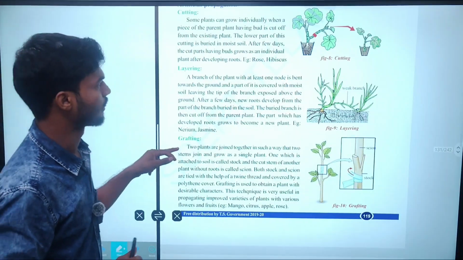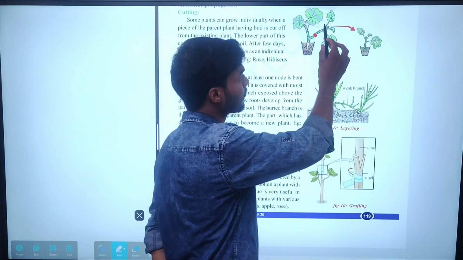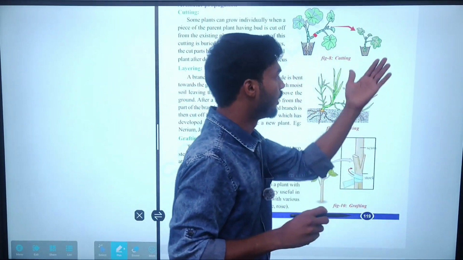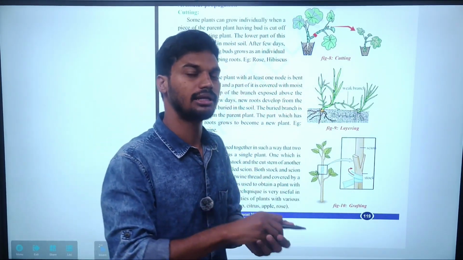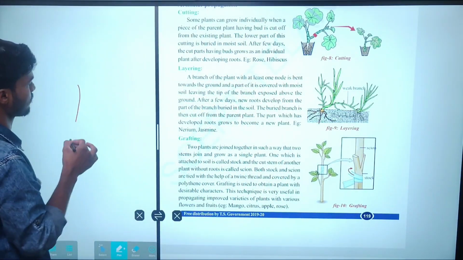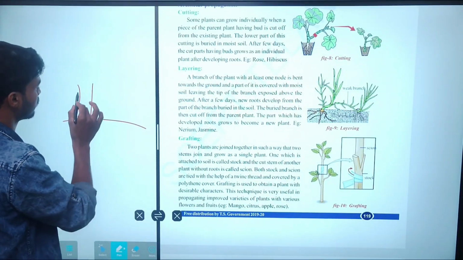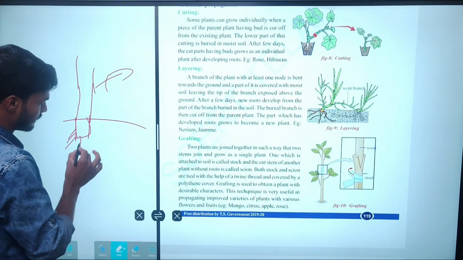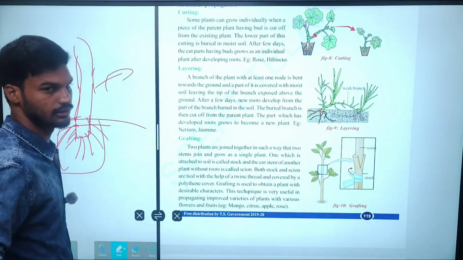First given is cutting. Look at this plant, you can get the idea regarding cutting. Simply separating the stem of a plant, any part of the stem, and placing it in a pot, inside the ground soil, is known as cutting. So the separated stem is placed in the soil. After a few days, the roots arise and completely new plants are able to rise fast.